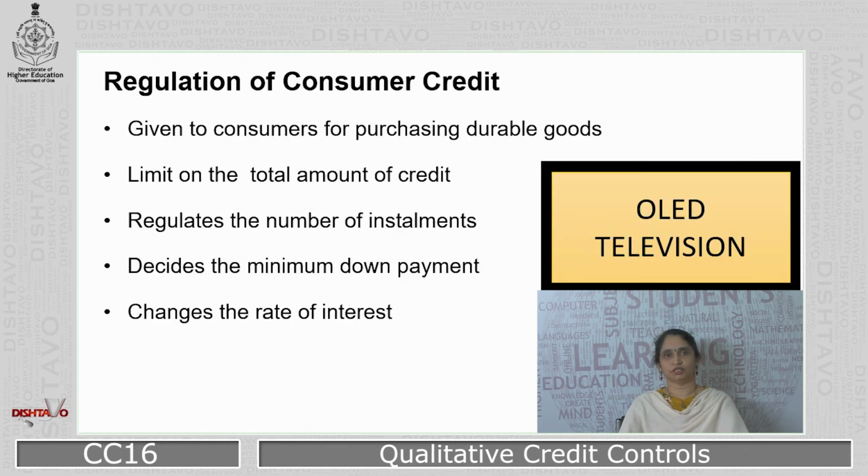Let us go to the second one, regulation of consumer credit. We as consumers borrow from banks and buy a number of consumer goods. We may intend to buy a laptop, a mobile, a washing machine, a television or a refrigerator. So RBI regulates this consumer credit. It places a limit on the total amount of credit which is given for a particular commodity. It regulates the number of installments or the minimum down payment which is to be made while purchasing the product, or it may change the rate of interest.